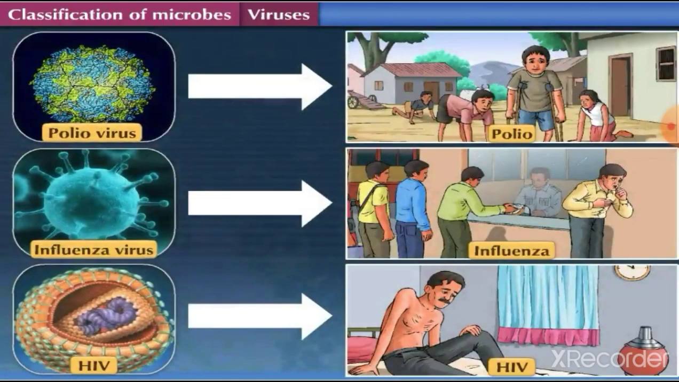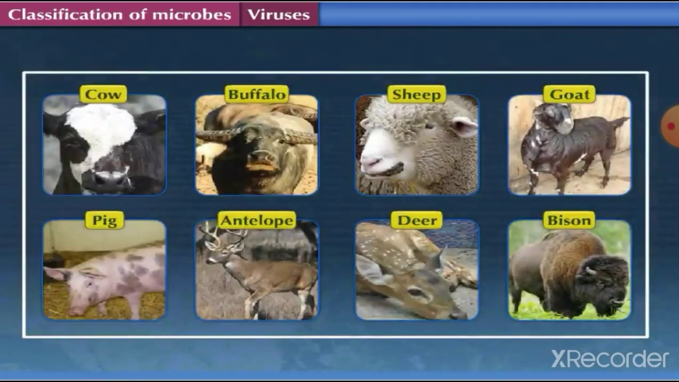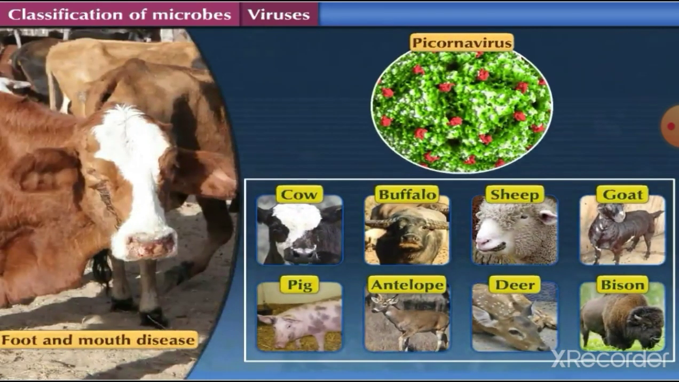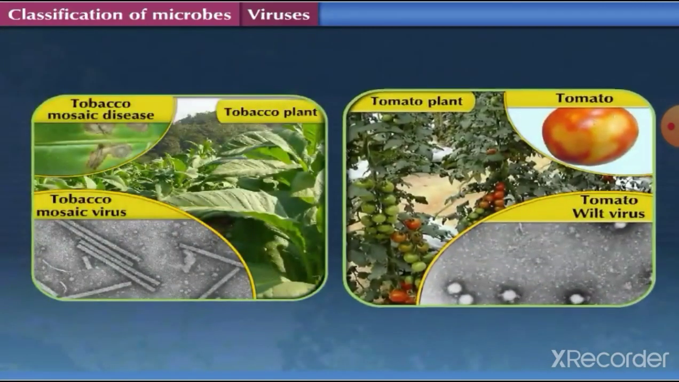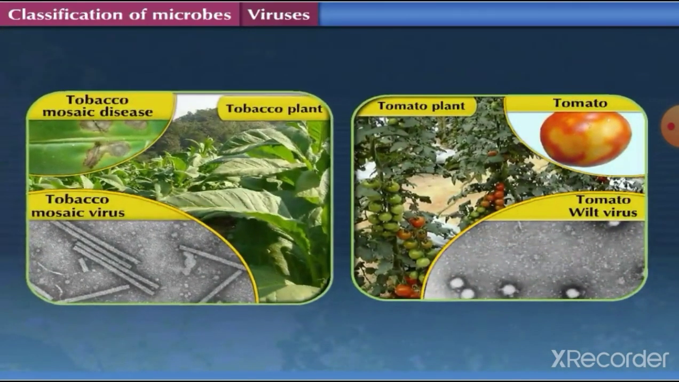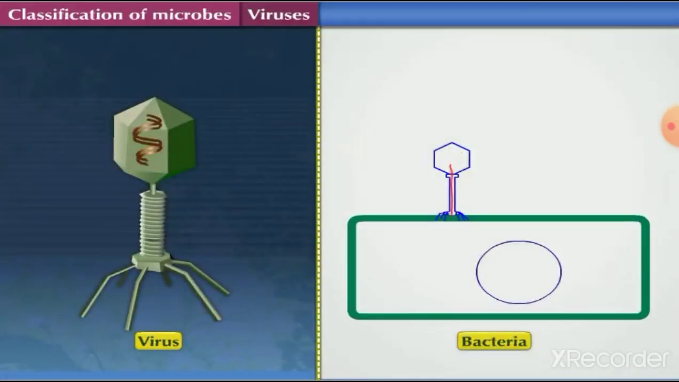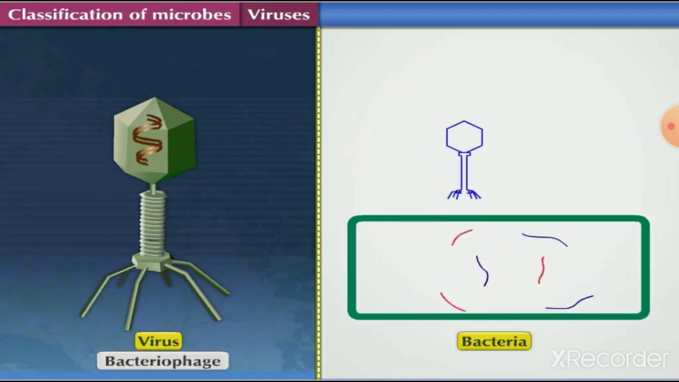Poliovirus, influenza virus, HIV are some examples of viruses which cause disease in humans. In animals, picornavirus causes many diseases. For example, foot and mouth disease in cattle. Tomato wilt virus and tobacco mosaic virus cause diseases in tomato and tobacco plants. Some viruses even attack bacteria. Such viruses are called bacteriophages.